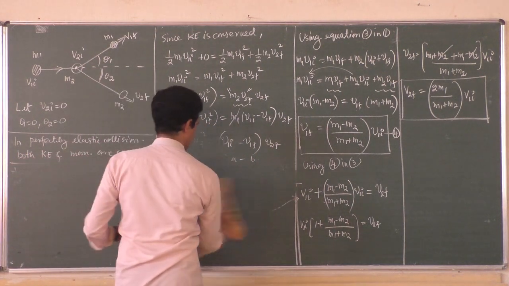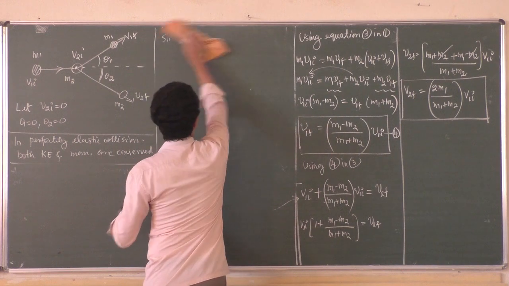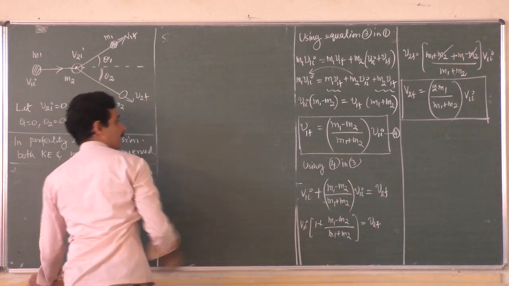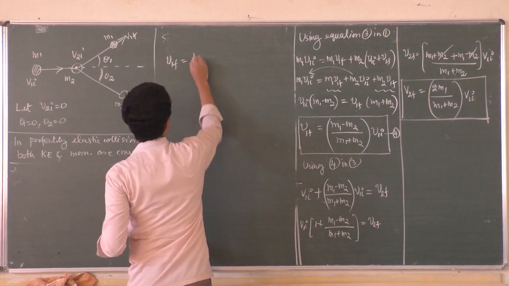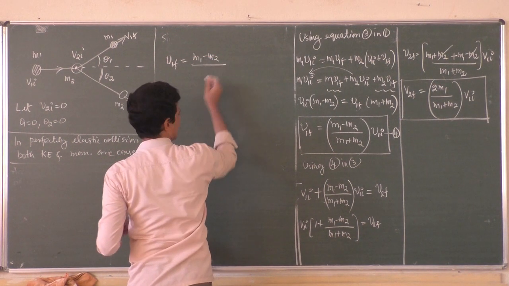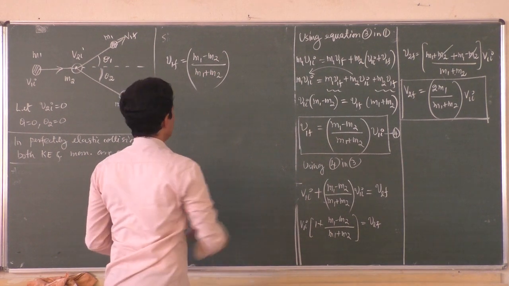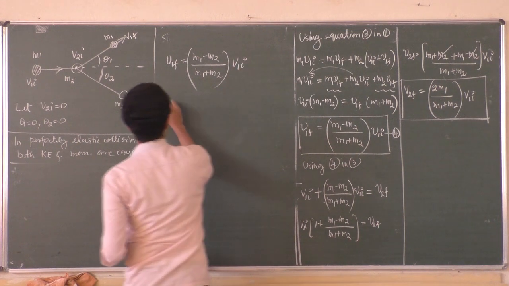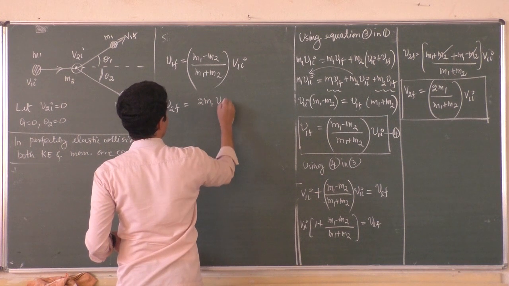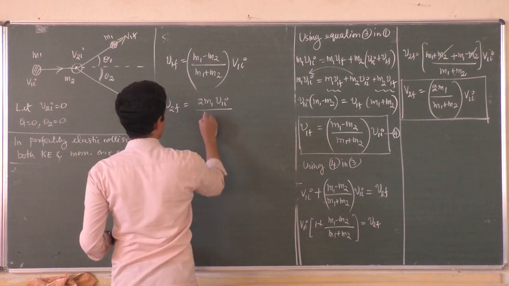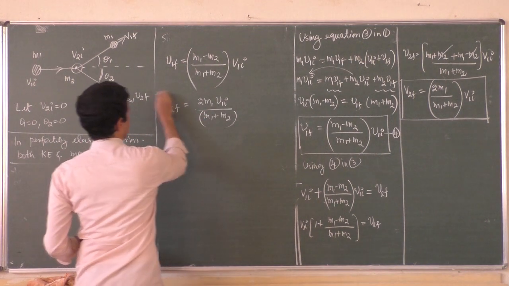So v1f is m1 minus m2 divided by m1 plus m2 into v1i. This is one conclusion. And the final velocity of the second object is 2m1 v1i divided by m1 plus m2. This is another one.